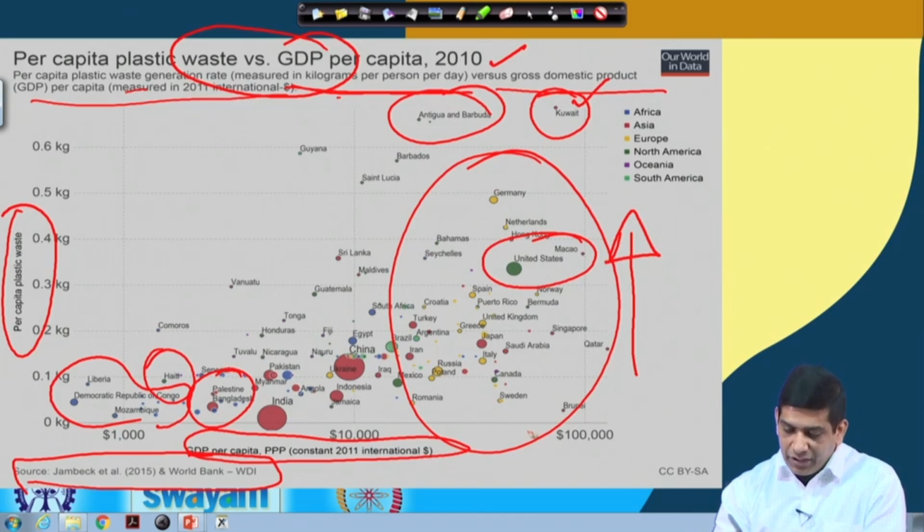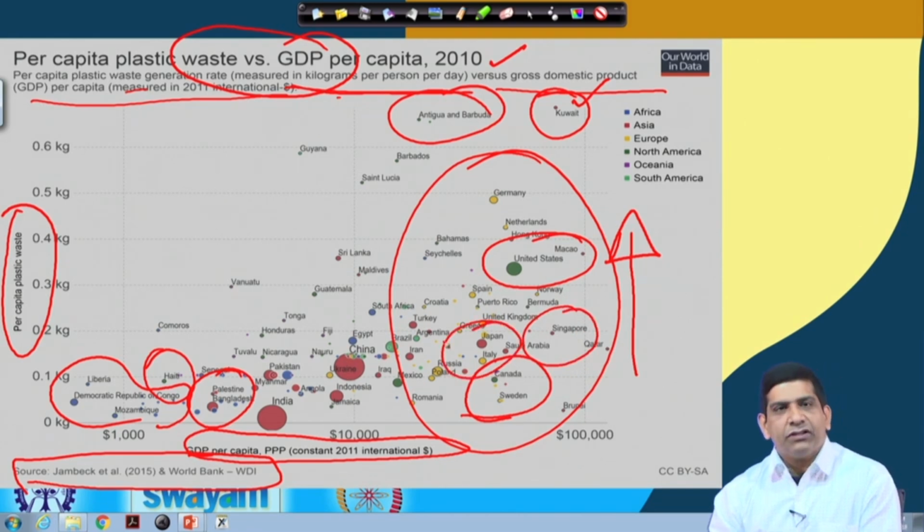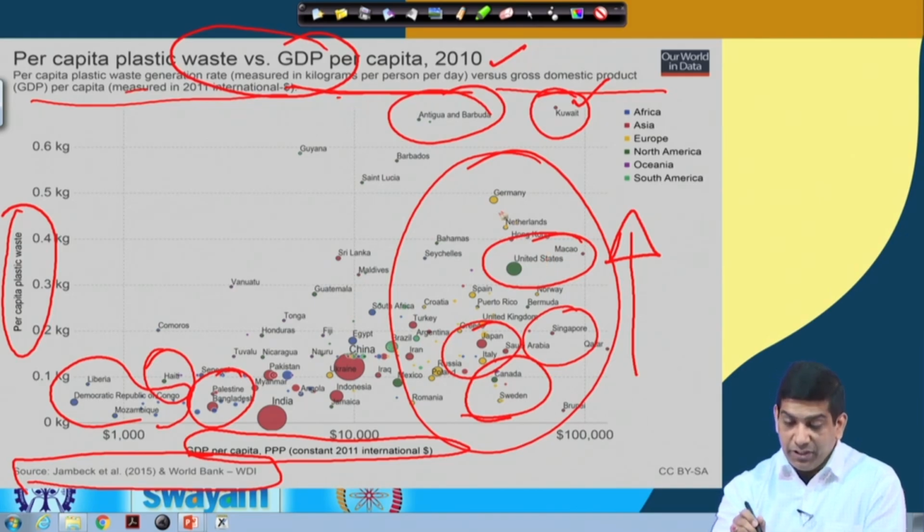So for example, Sweden or Canada or Singapore, Japan, they produce much less plastic as compared to, say, United States, Germany, Bahamas, Seychelles, Hong Kong, Netherlands, and other countries.